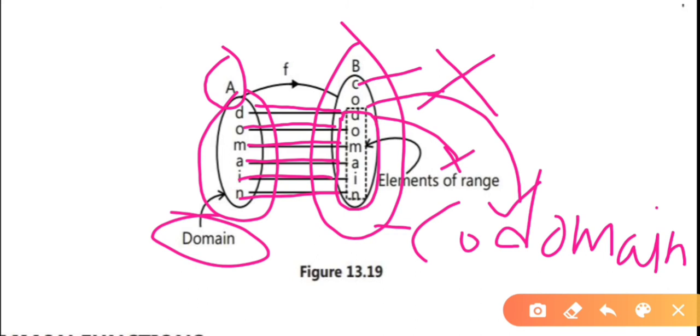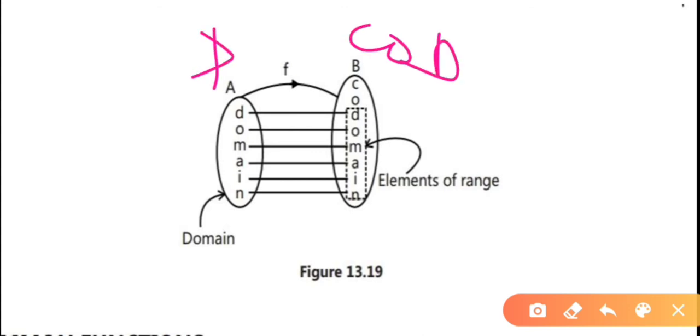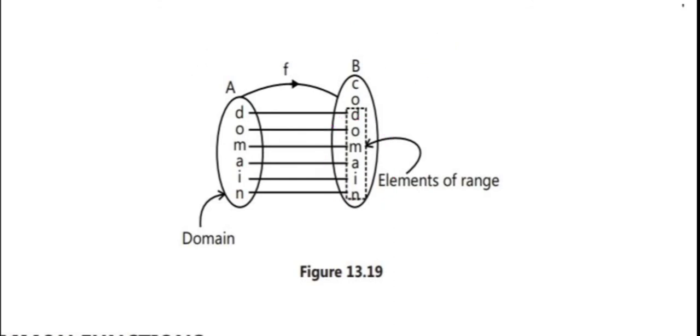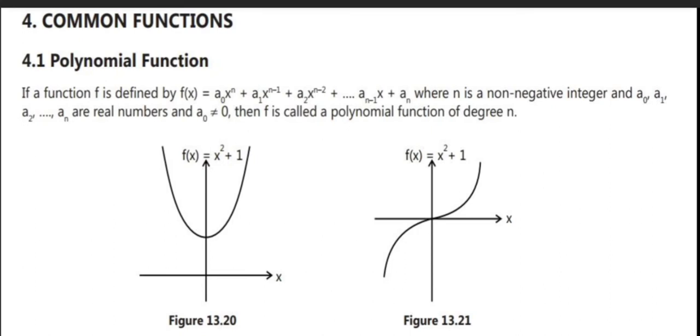Range means only the elements which have a pre-image in set A, or you can say the elements which have f images from set A to set B, then we call it the range. So the first set is the domain, the codomain is the second set, and the related elements are the range of a set. Got it? Next we move to the next topic, that is common functions.